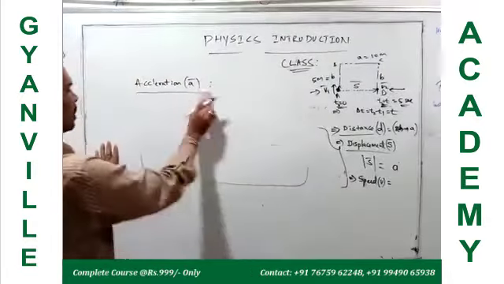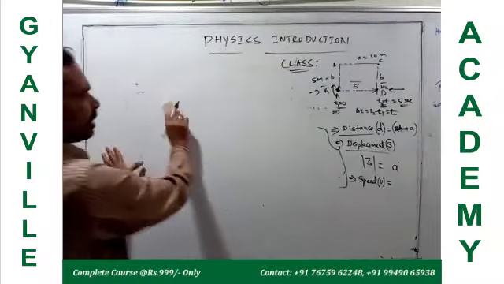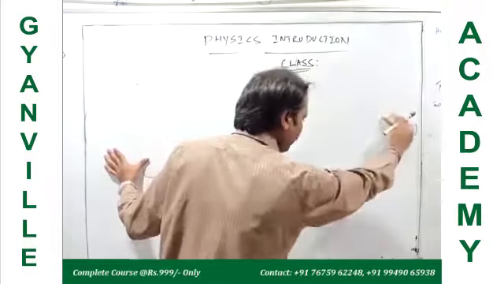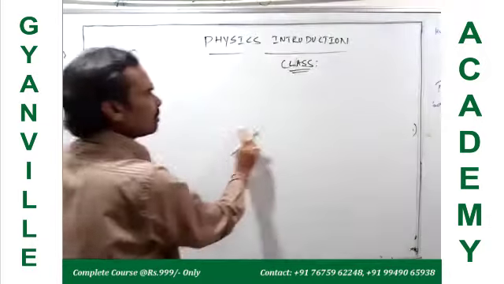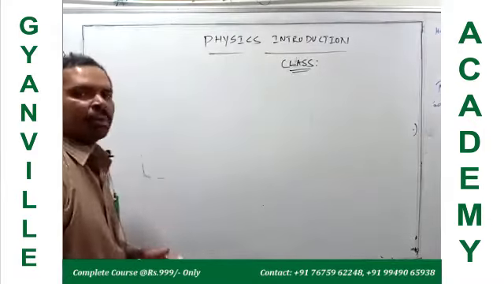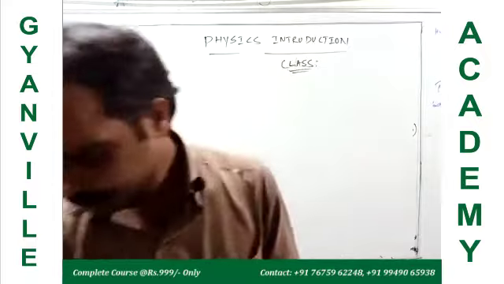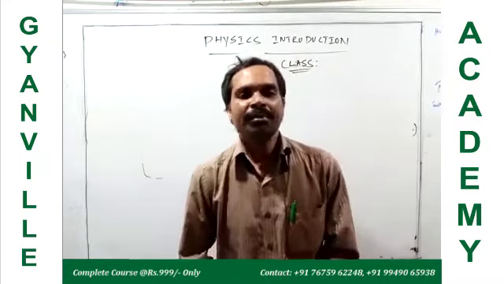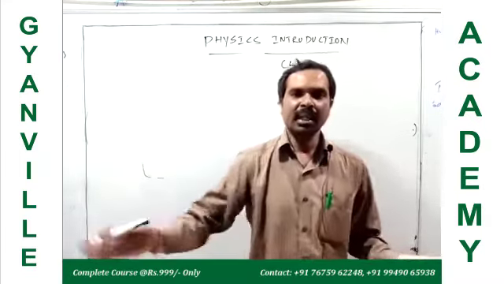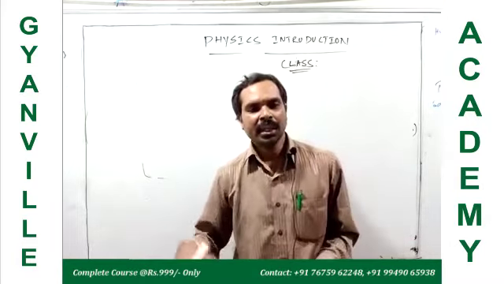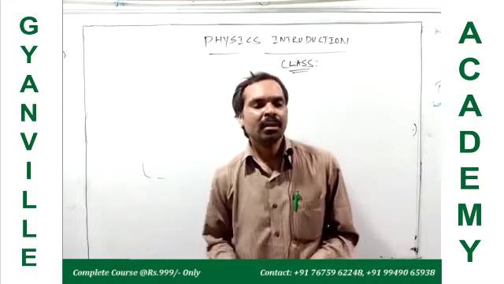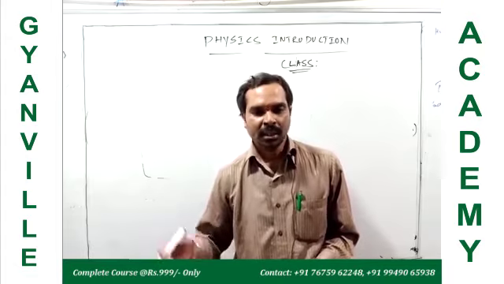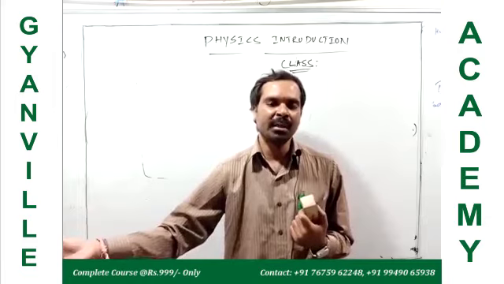And similarly, retardation. When we say the body is under retardation, if the velocity of the moving body decreases with time, for example, at t equal to 0 it is having 50 meter per second, moving in a straight line, such that at t equal to 10 seconds it is having the velocity 5 meter per second.